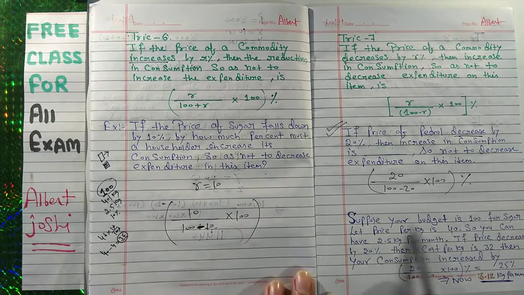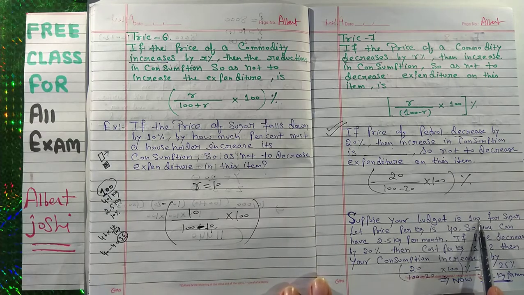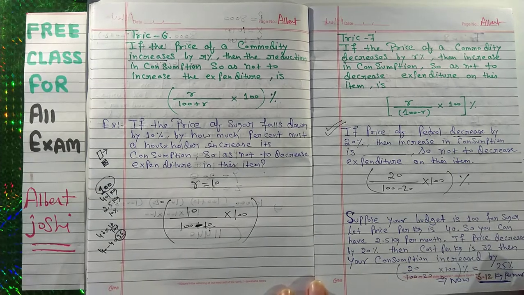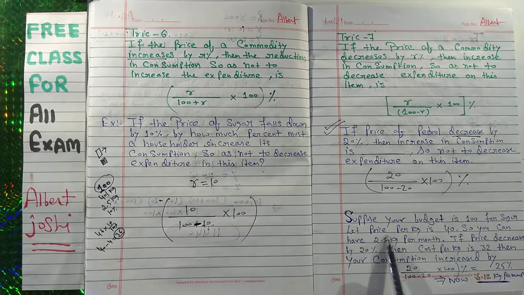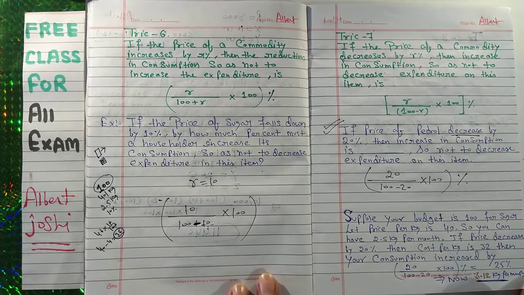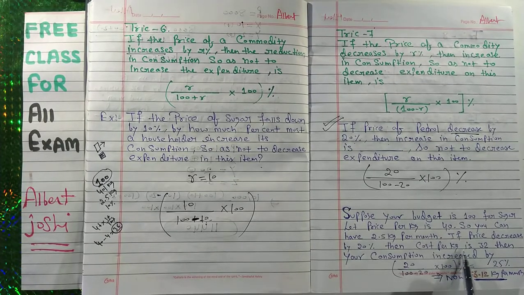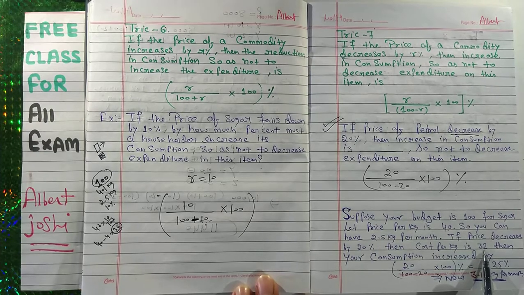Now we will explain this question by the help of this example. Suppose your budget is 100 for sugar. Let price per kg be 40. So you can have 2.5 kg per month. If price decreases by 20%, then cost per kg is 32. You can calculate.